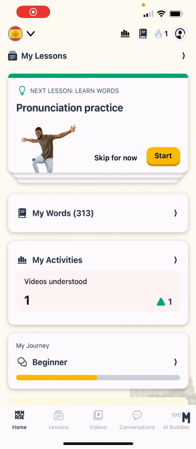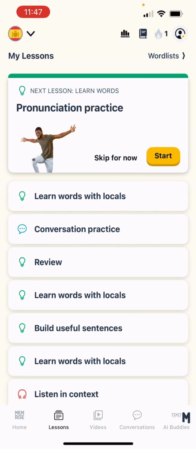Great, so let's jump into the very first thing I want to highlight to you. If you see on the home screen, we have introduced a big module at the top called My Lessons. To see this in more action, we can navigate to the new Lessons tab, which you can see.